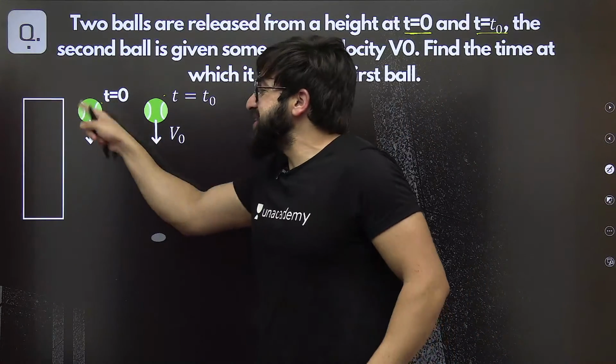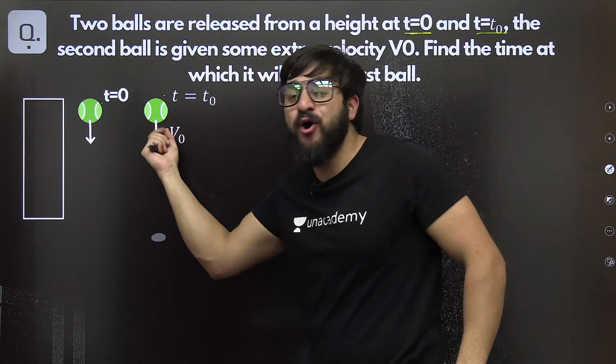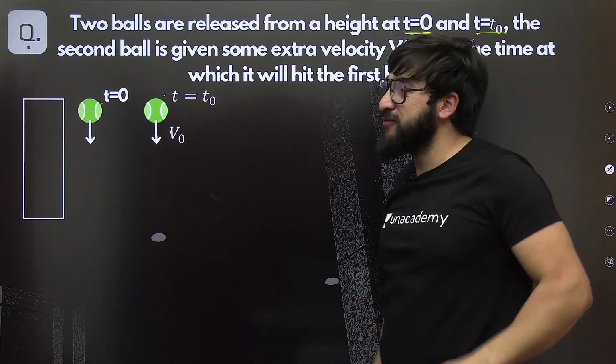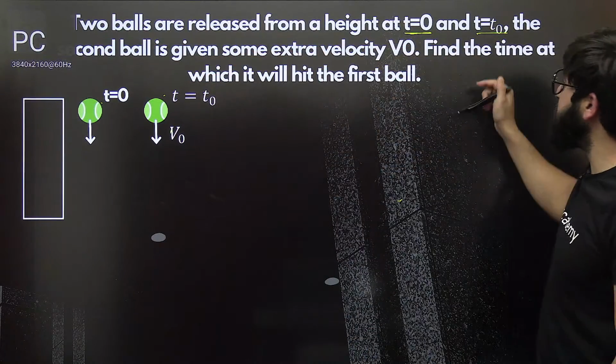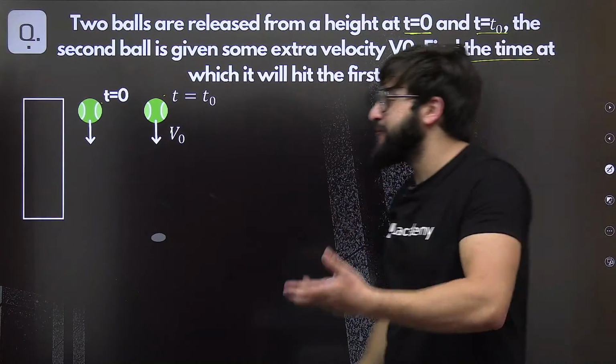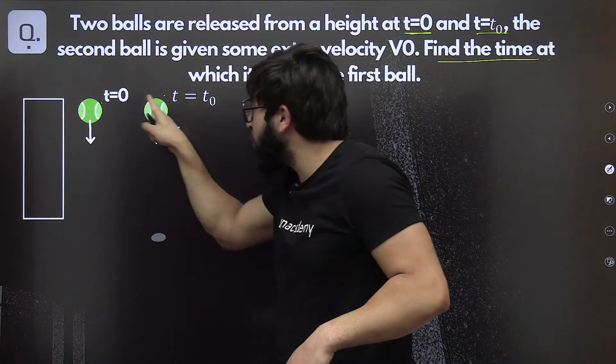Now, this ball has no initial velocity. This ball has the initial velocity of v naught. We gave it some initial velocity. The question says: find the time at which the first ball will hit the second ball. We have to find the value of that time when this ball will hit this ball.